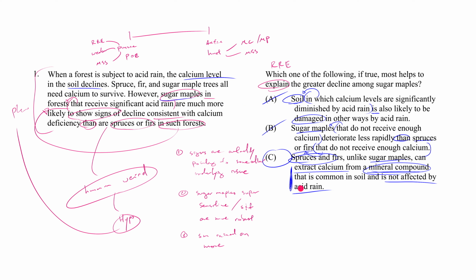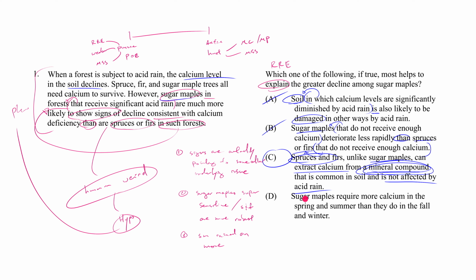And I point this out because perhaps you eliminated C because you misread it, because you thought C was trying to contradict one of our facts, but it's not. C is entirely consistent with the facts. The fact is just that, look, you have soil. There's calcium in the soil, and acid rain reduces that calcium. C is just telling you that, you know what else is in the soil? Rocks. There are rocks in that soil. Some of those rocks contain calcium as well, and because it's encased in rock, it's not as affected by acid rain. That's all. It is entirely consistent with the stimulus.